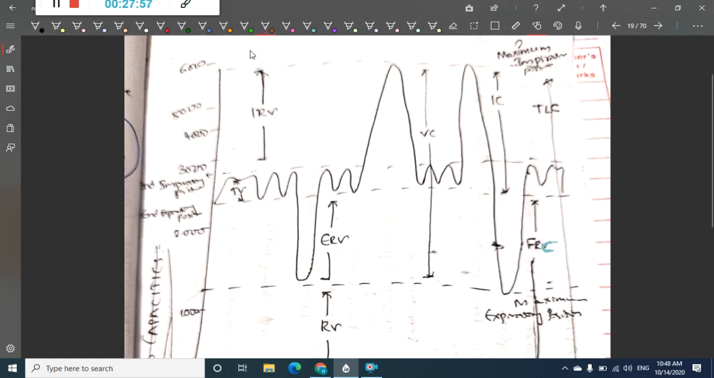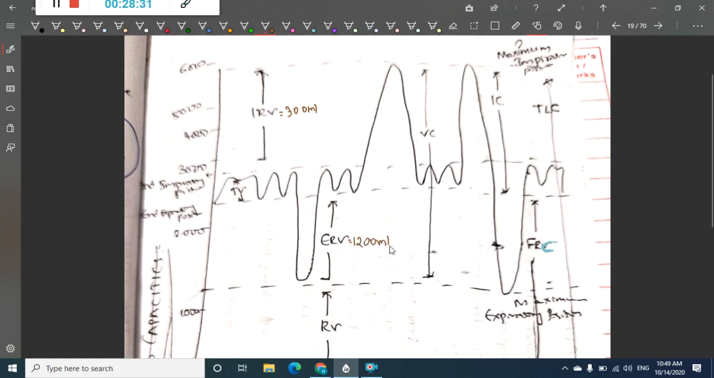What is inspiratory reserve volume? The amount of air that the person inhales during forced inspiration. So after tidal volume, the extra amount of air which is inspired is the inspiratory reserve volume, which is around 3000 ml, right? Then we have expiratory reserve volume. What is expiratory reserve volume? The extra amount of air that is exhaled during forced expiration, excluding the tidal volume. This is around 1200 ml.